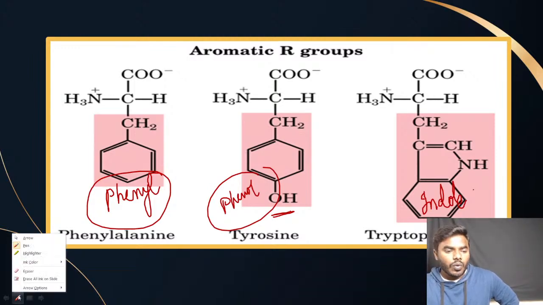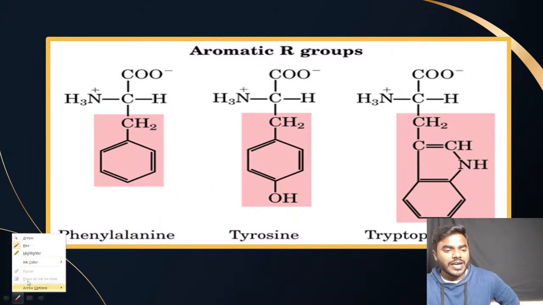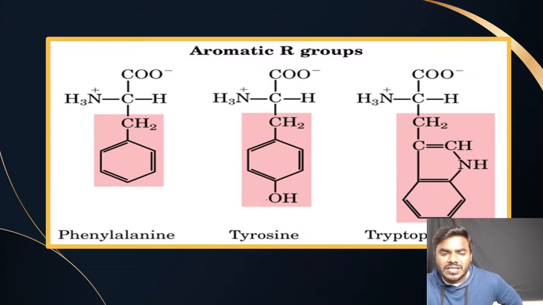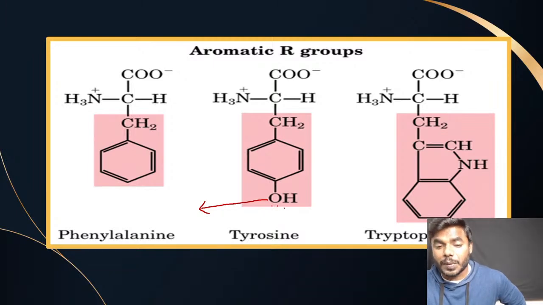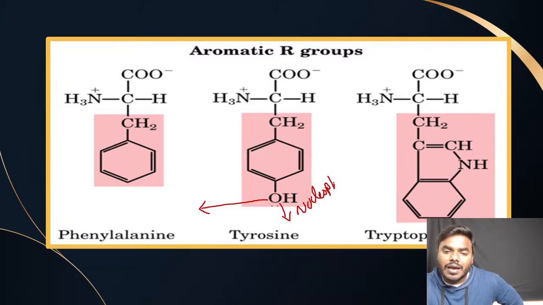Okay. Now, what are the unique statements every student has to remember for the exam? Friends, this particular tyrosine, which has an OH group. Everyone remember this. This oxygen, in most of the cases, is acting as a nucleophile, which is involved in the nucleophilic attack.